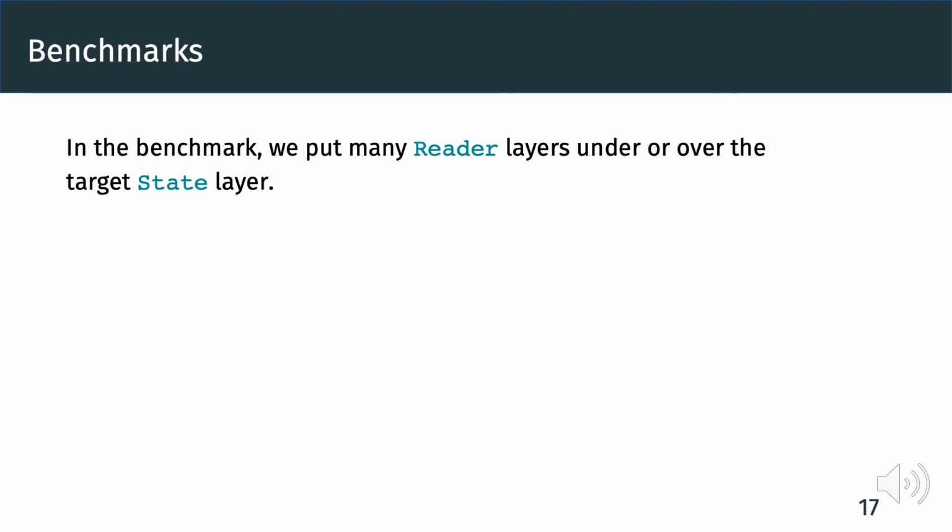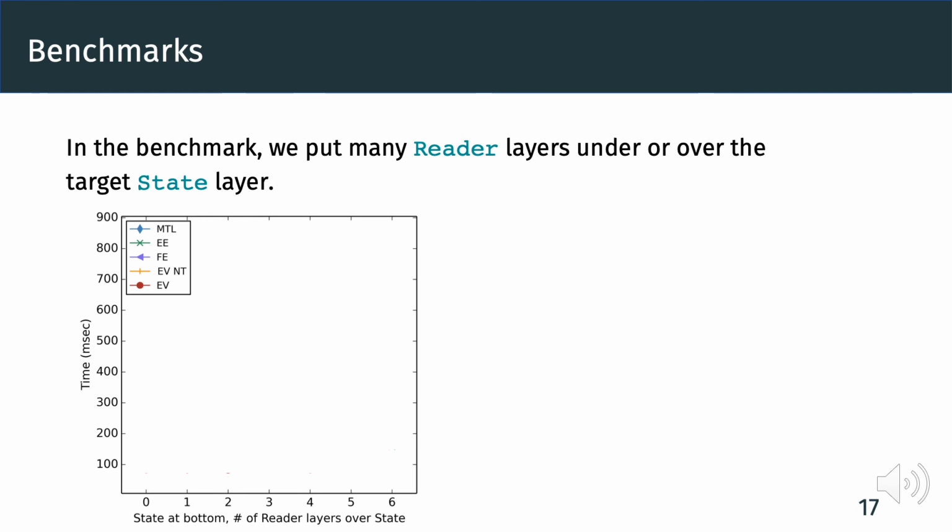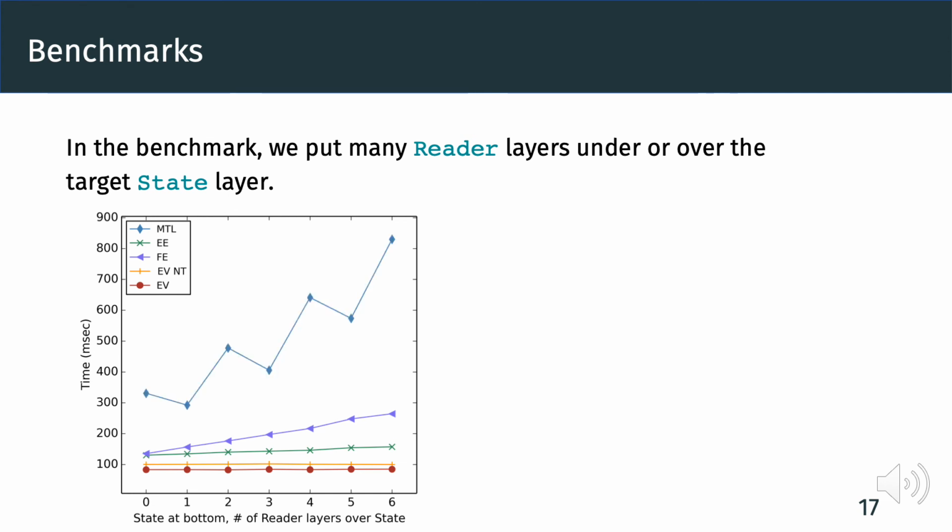We use the realistic state counter to further evaluate performance when there are multiple layers of effects. This is also closer to real-world programs, where there are usually combinations of multiple effects. In this benchmark, we put many reader layers under or over the target state layer. In the left figure, we put the state layer at the bottom of the layer stack. As we increase the number of reader layers over the state layer, our EV runs in constant time, EV-NT runs slightly slower, EE and FE run in linear time, and MTL seems to run in quadratic time.